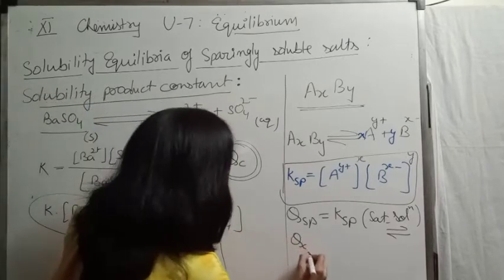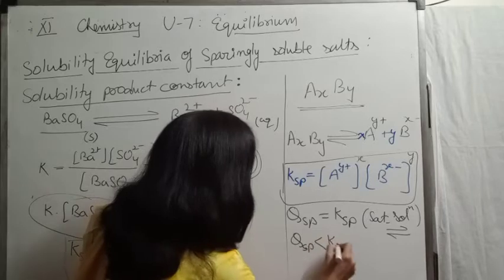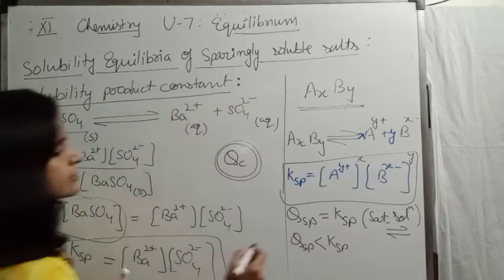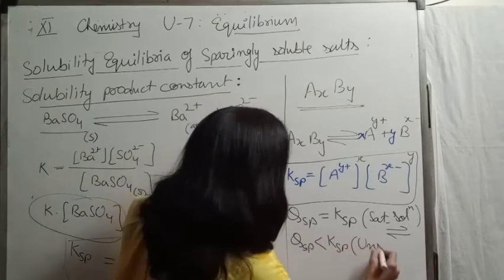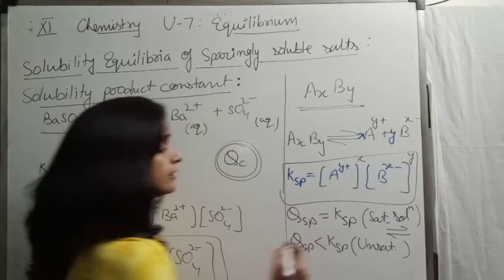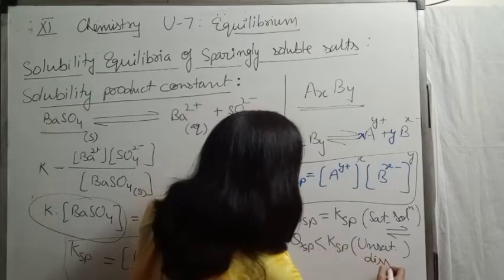If Qsp is smaller than Ksp, the solution is unsaturated, or we can say the dissolution process is going on.